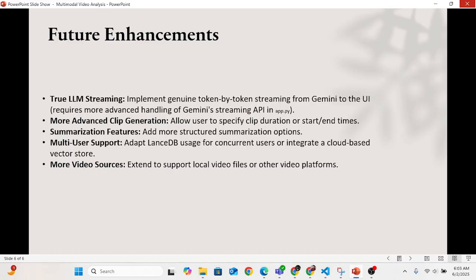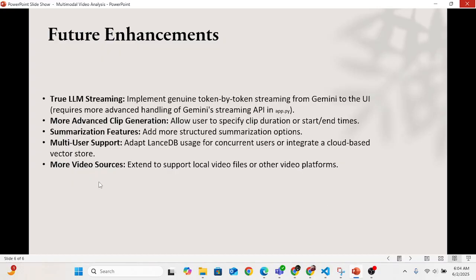More advanced clip generation can also be added, and summarization features can be added, which give answers in a more structured way, along with better prompt engineering and multi-user support using Pinecone integration, giving each user a user ID so that they can interact in each session.